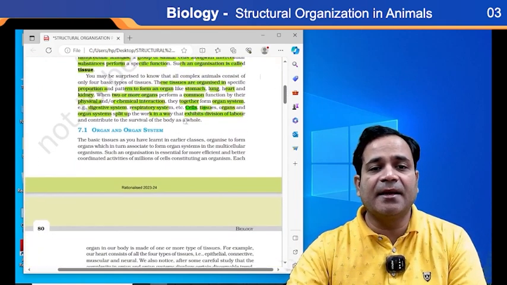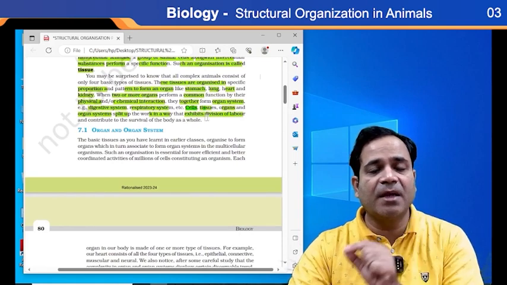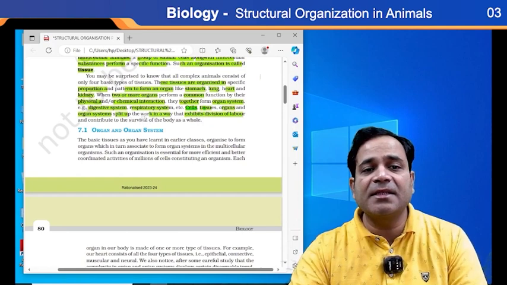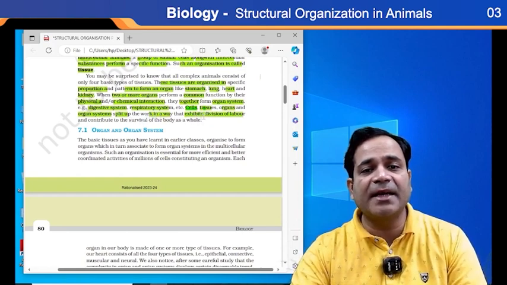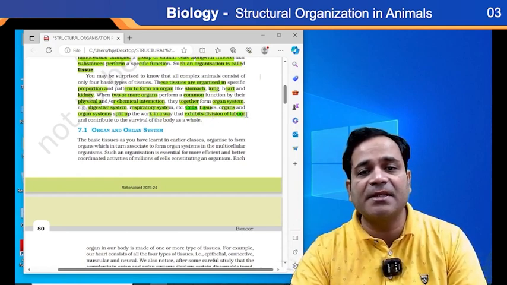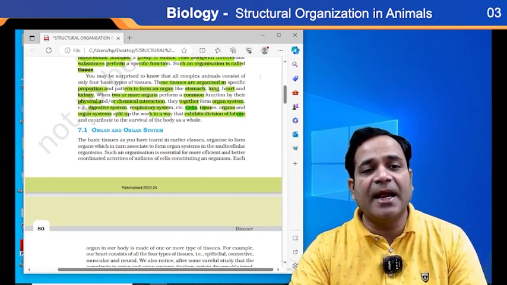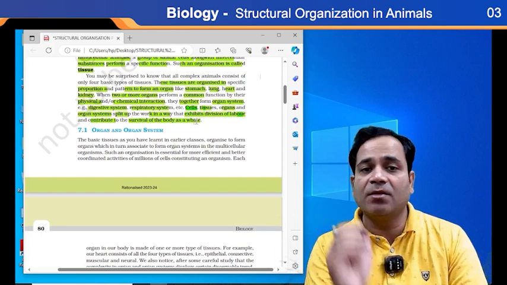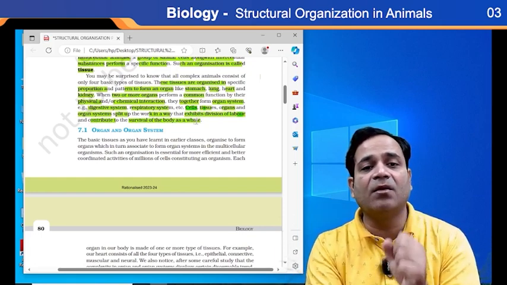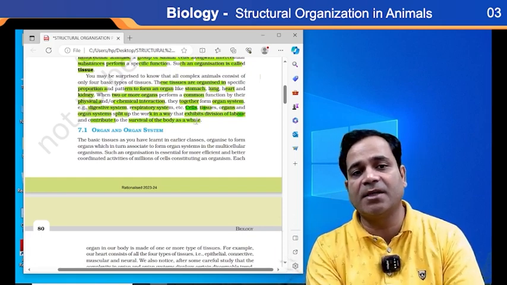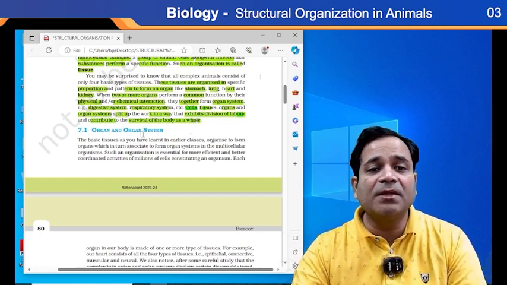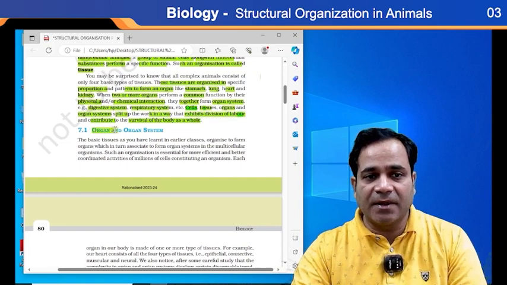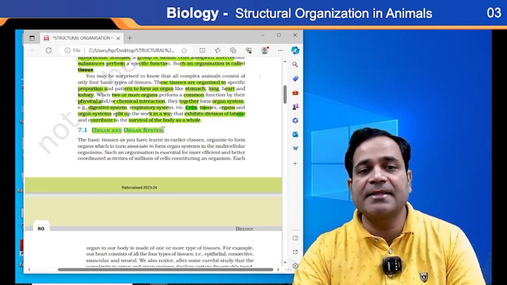Before we move ahead, we must be clear that the organ system splits up work in a way that exhibits division of labor, and contributes to the survival of the body as a whole. And you all know that this survival as a whole is very important to know, my dear. Clear? So how is the survival of the body as a whole? Let's see first, organ and organ system.